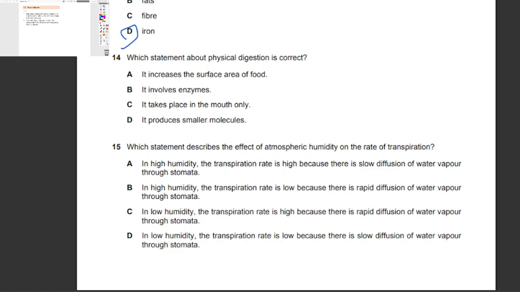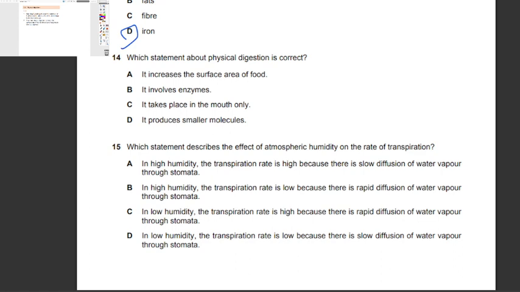So which statement about physical digestion is correct? It increases the surface area of food. Yes. Involves enzymes? No. Then it will be chemical. It takes place in the mouth only? No. It does take place in other places such as the duodenum, the stomach, and many more. It produces smaller molecules?